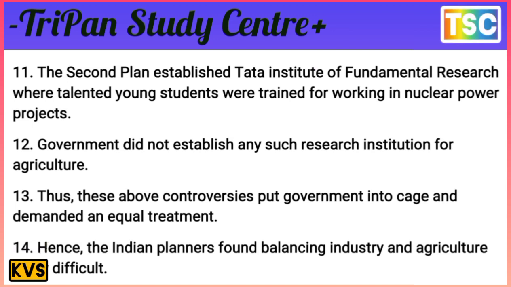Thus, this controversy put the government in a difficult position and led to a demand for equal treatment. That's important. Hence, the Indian planners found balancing industry and agriculture really difficult. This point is important for you.